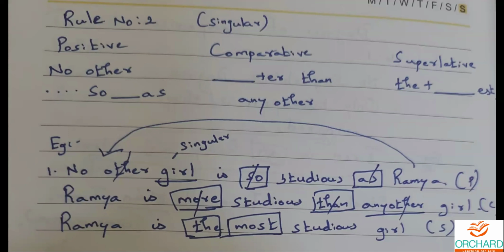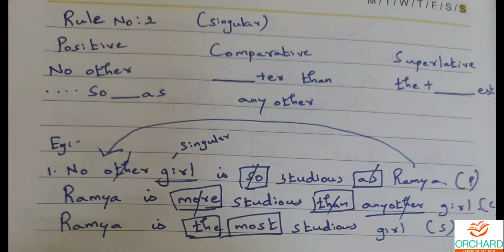Very good. You all have said it is in comparative degree. How did you all identify that it is in comparative degree, my dear children? How did you all identify it? Yes, "more" and "than" are there. No, not "any other," Ram Harish. That is rule number 2. But since "more" and "than" are there in the sentence, it is comparative degree.